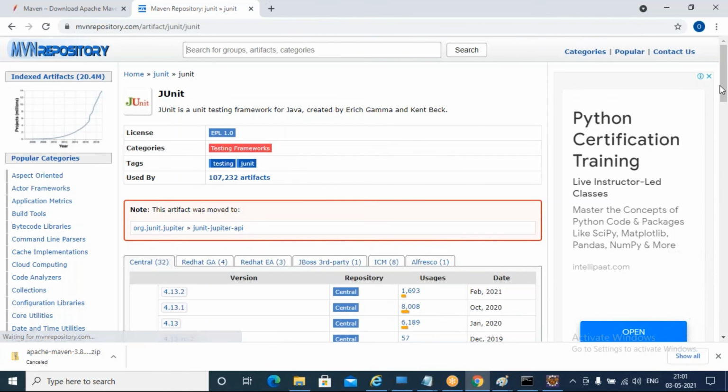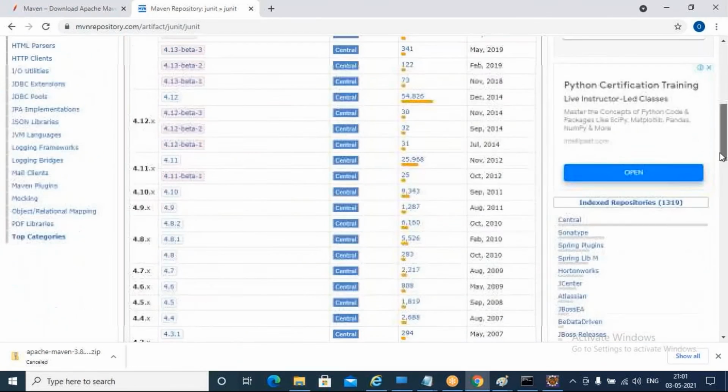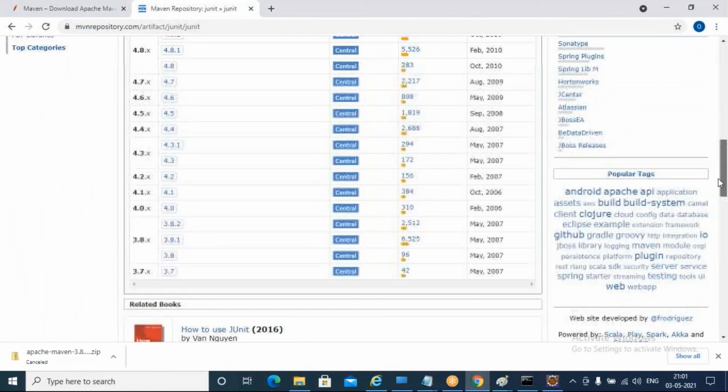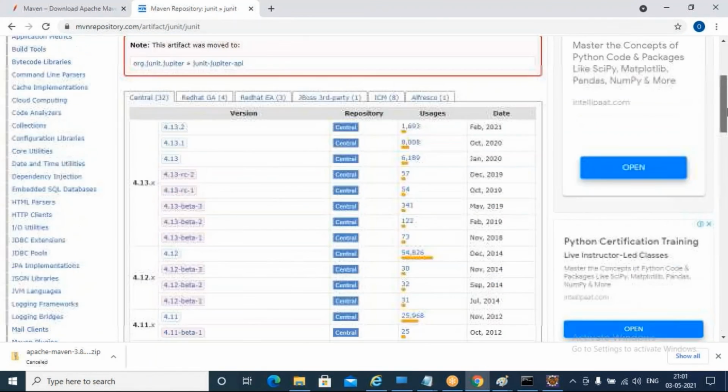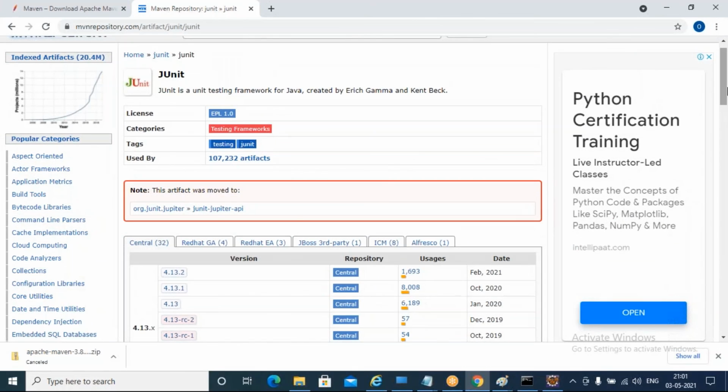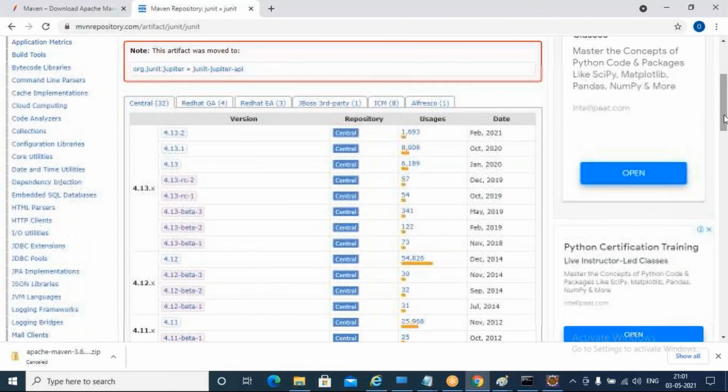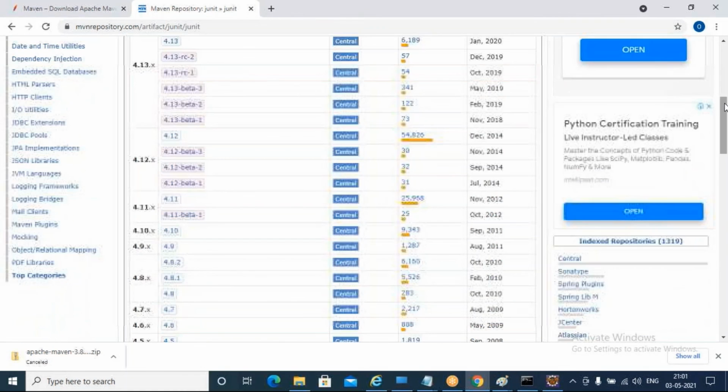Now you observe here, it is giving all the versions of JUnit, from the latest release version back to the first version. All versions will be there. You can make use of any version, no problem at all. You need to select which version you want to add.